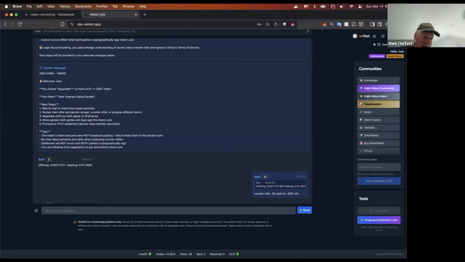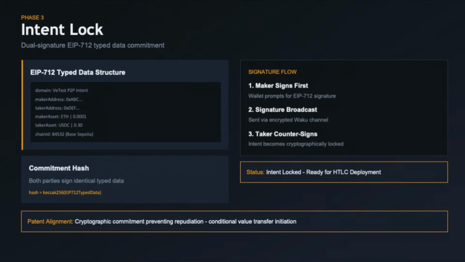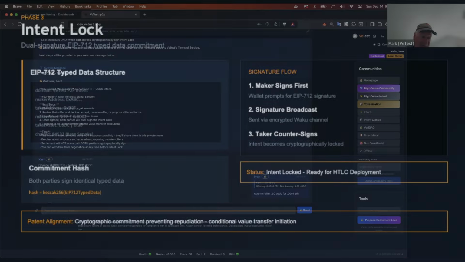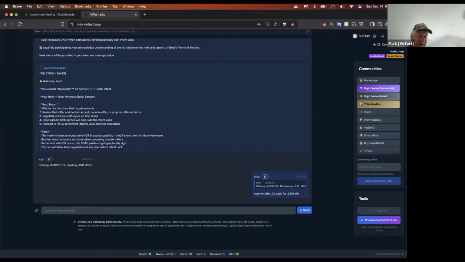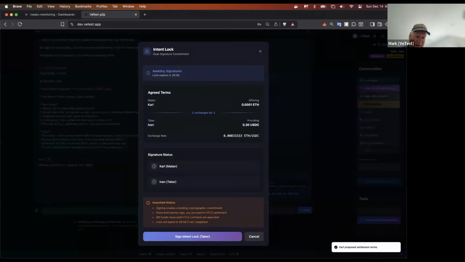So he's going to tell him that's a deal, and he's going to propose the settlement lock. And so we see on here, the lock has the 0.001 ETH, but still shows the original intent value. So let's back that off and change it to 0.3. And as the maker, then he can propose the settlement lock. Either side can actually propose it. So he's going to go ahead and broadcast that over.